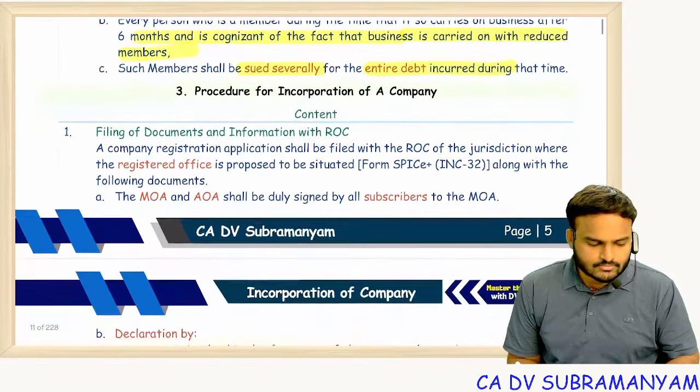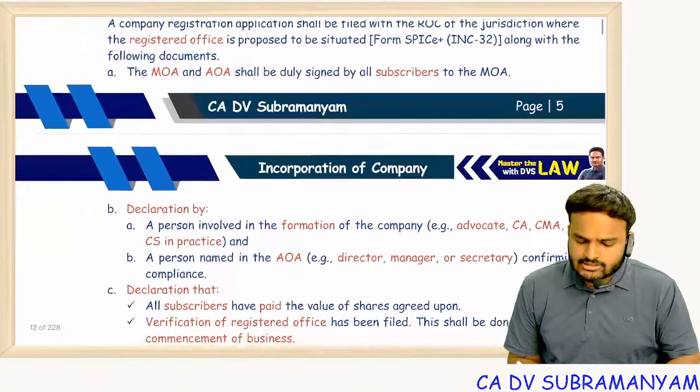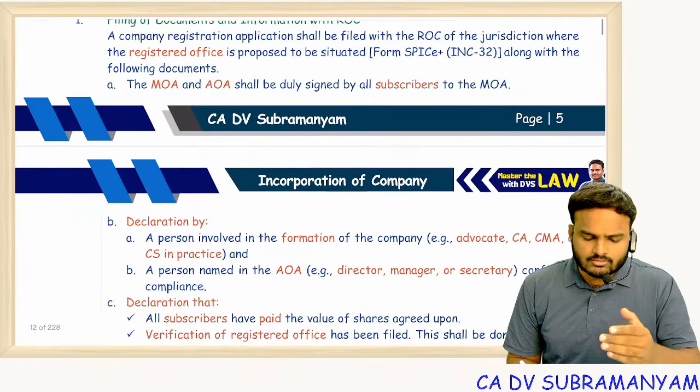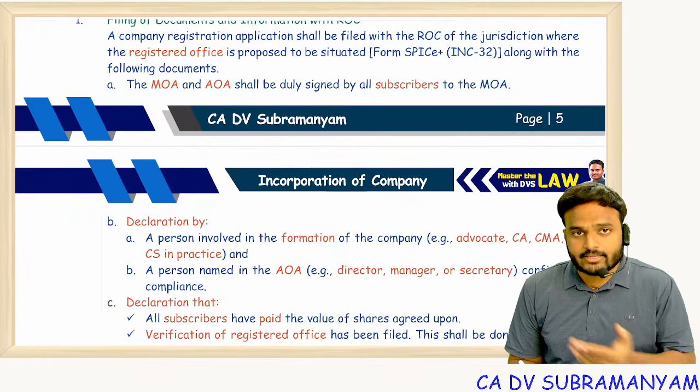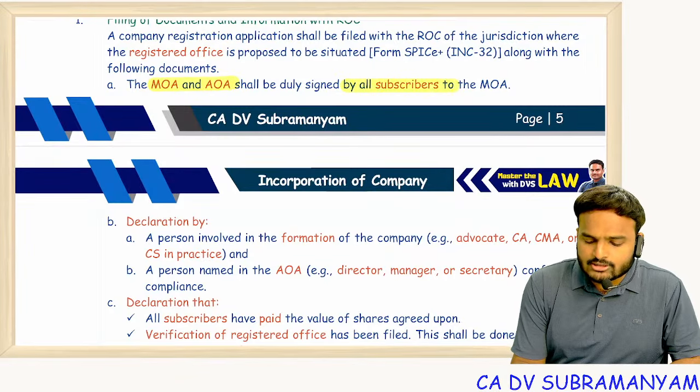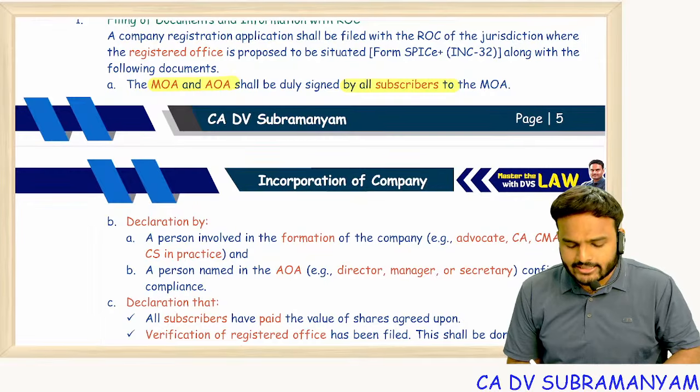Clear? Next one. Procedure for incorporation of company. This is a normal question only. So here is a list of documents to be prepared. I will tell you. First, MOA, AOA, signed by all the subscribers. So that means signed MOA, signed AOA.